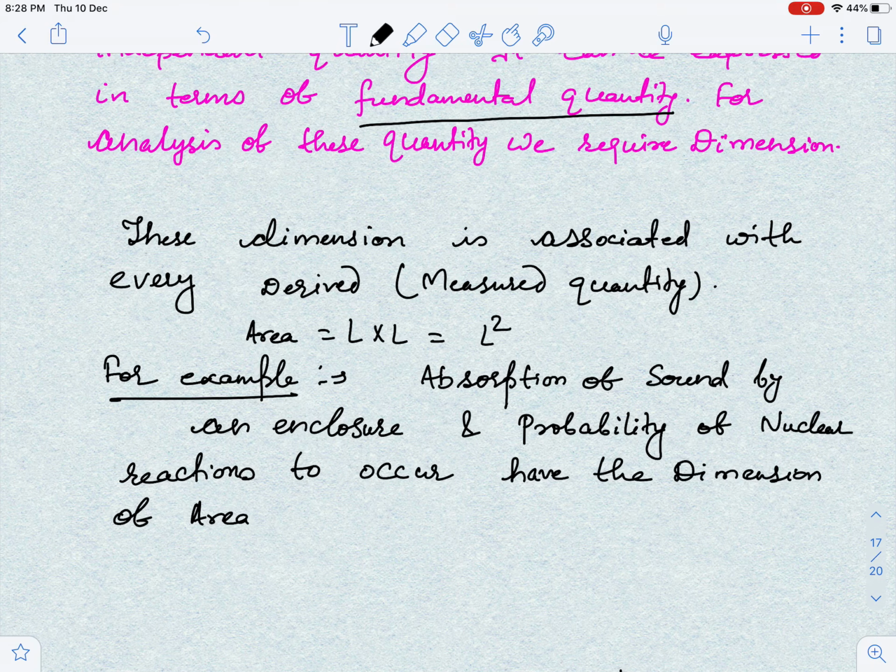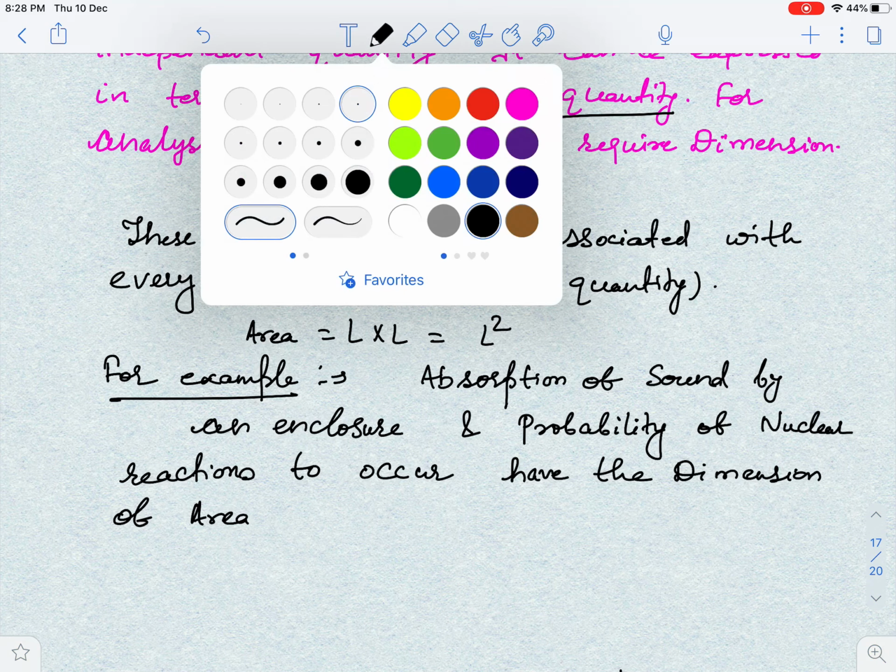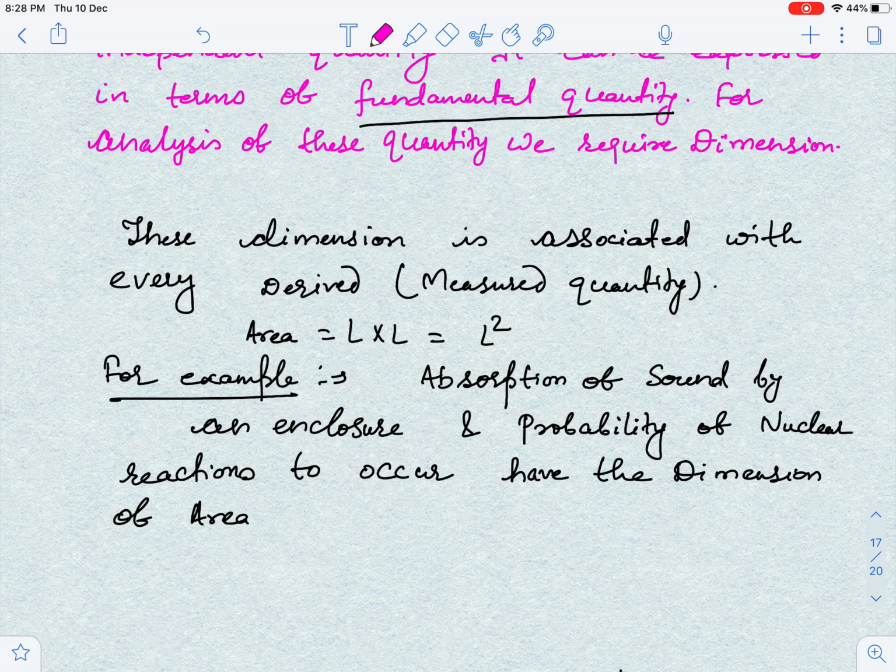Now you should ask, sir, what is the way to represent absorption of sound by an enclosure or probability of nuclear reactions? Can someone express it in meter square or feet square or acres? My answer is, guys, you cannot express this in terms of simple things.